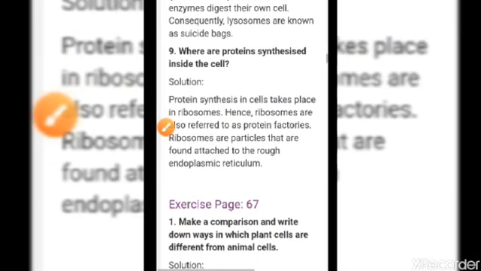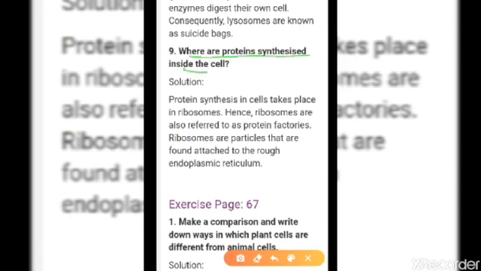Now here comes: where are proteins synthesized inside the cell? If the protein synthesis comes, the answer will be ribosome.